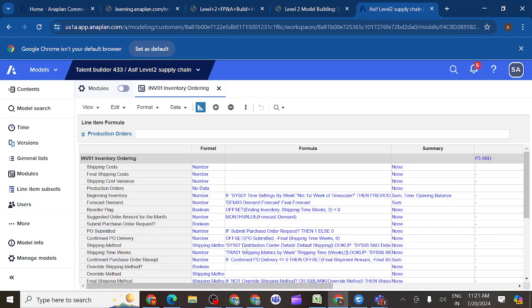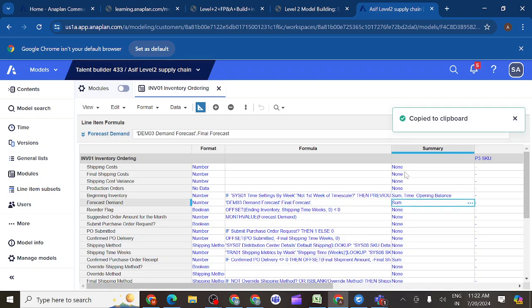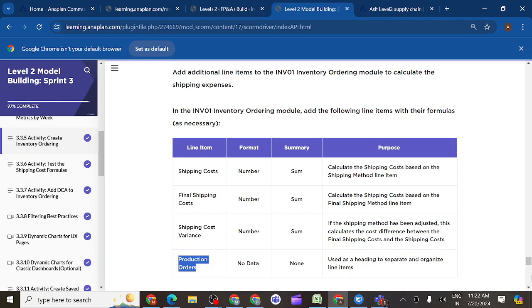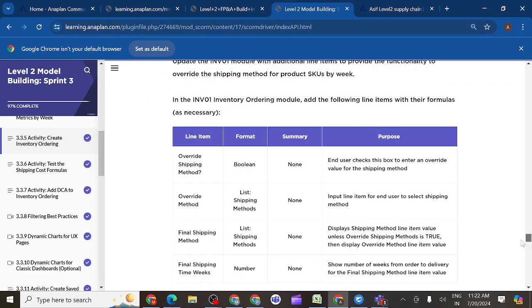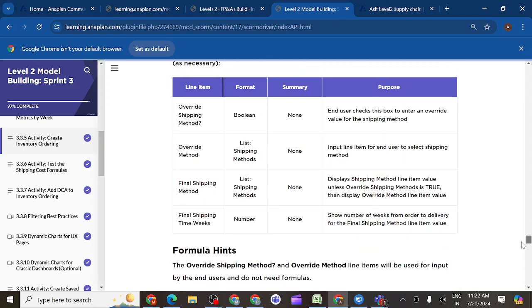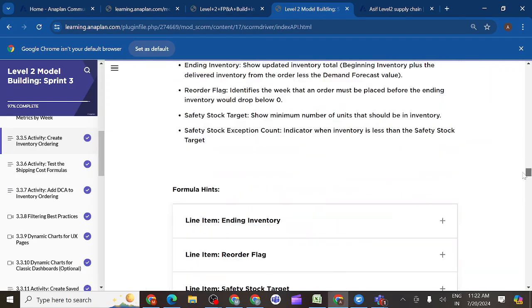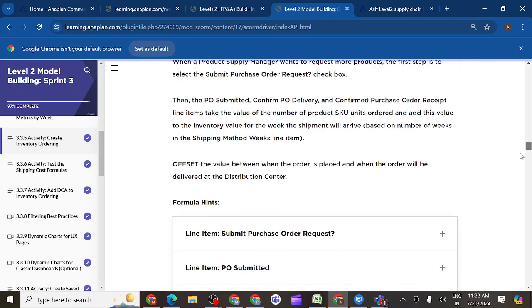After this, we need to change summary methods as well. For these 3 line items we should keep Sum. And one more thing, we didn't observe the summary methods for the above line items when we created them. You can see we had None here. Earlier, for final shipping amount, we should have Sum.